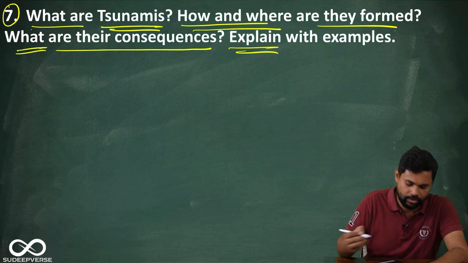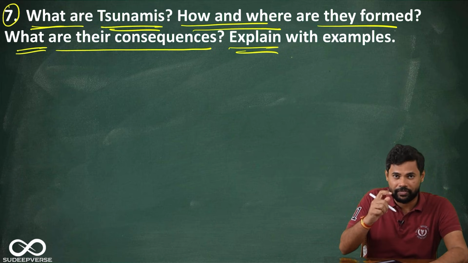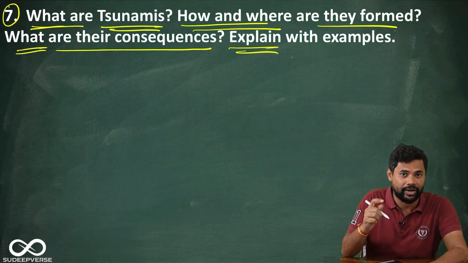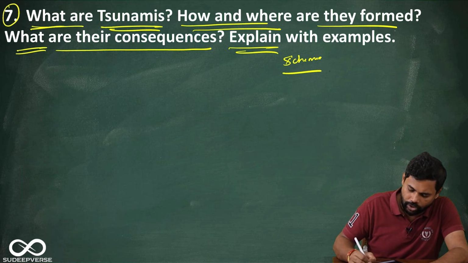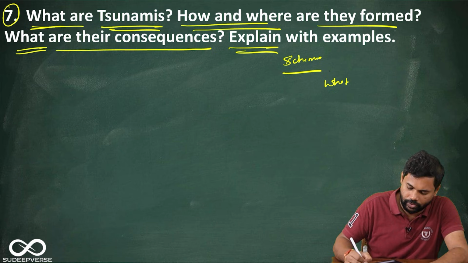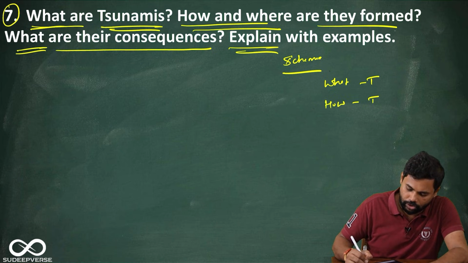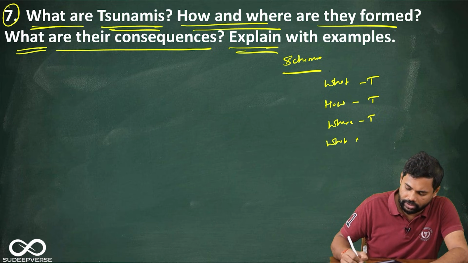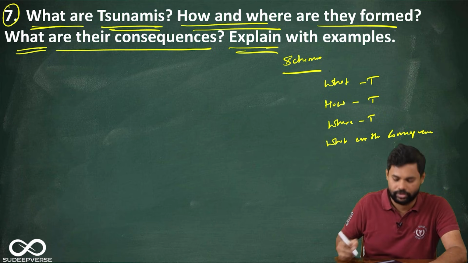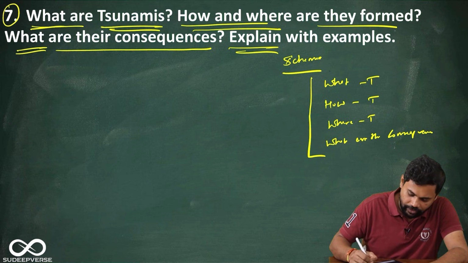Explain with examples. Now, as you can see, they have only given the different demands that you have to address within your answer. Okay, so let us create a schema. The answer is straightforward. So first you are going to talk about what are tsunamis. Okay, then you are talking about how are they formed. Then you are talking about where are they formed, and the next is what are the consequences. So look at this. They themselves have given the structure.